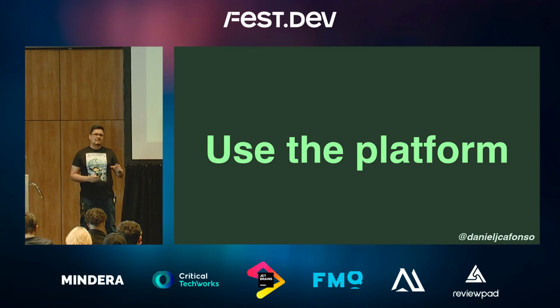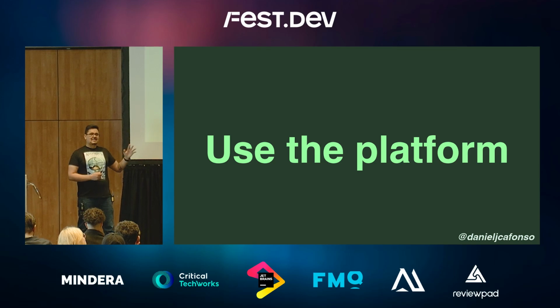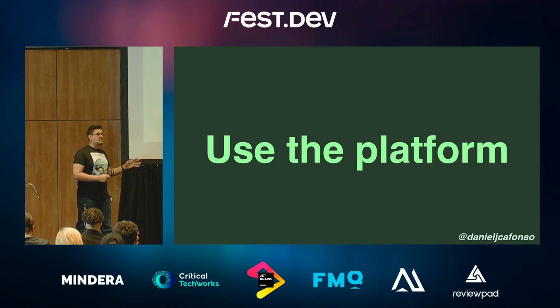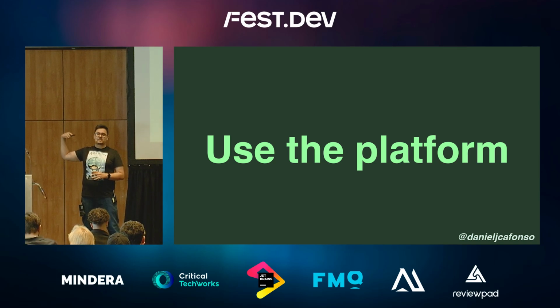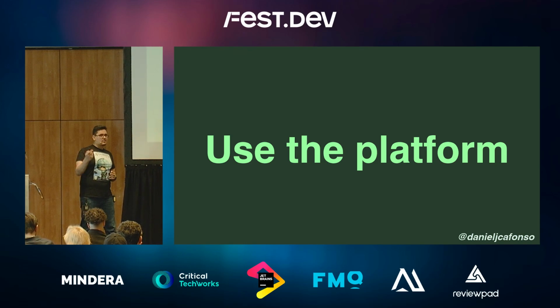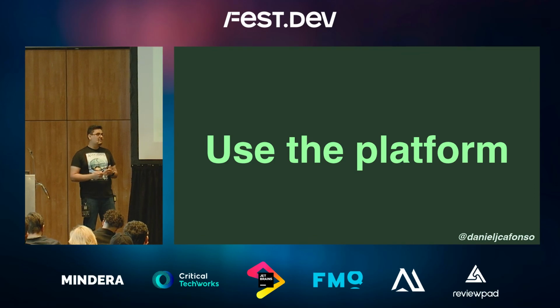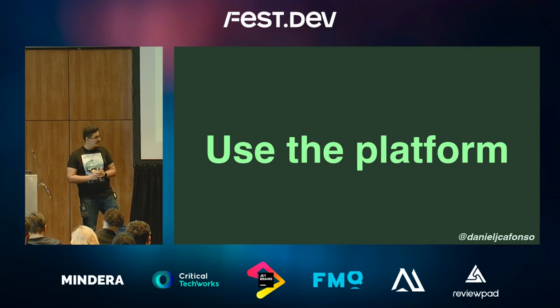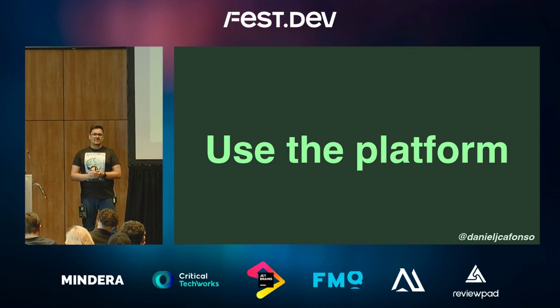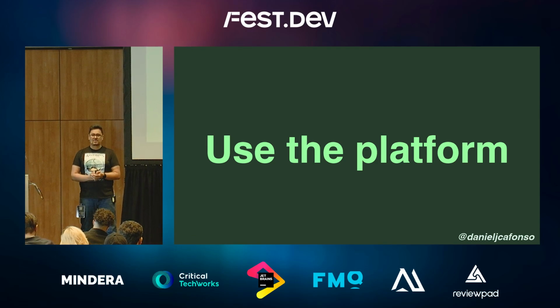Really, think about it. The next time you're having a discussion with your project manager because you want to prioritize adding accessibility to a component, but they don't see the value of it, but then you start having users all around the world that are using screen readers that cannot use your application, think about it. What if you had used the platform from the start? Use the platform. Use the platform until you can't anymore. And only when you cannot do it anymore should you think, okay, what's next?